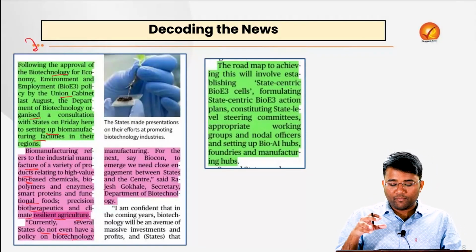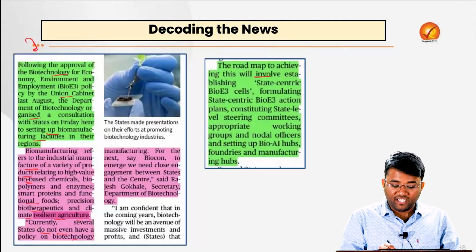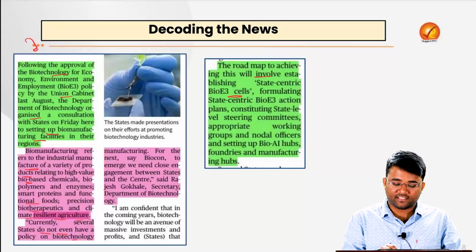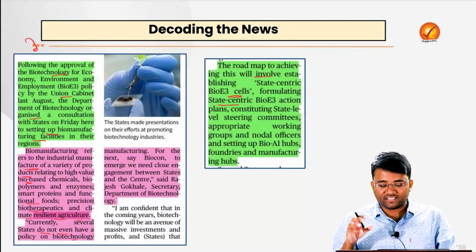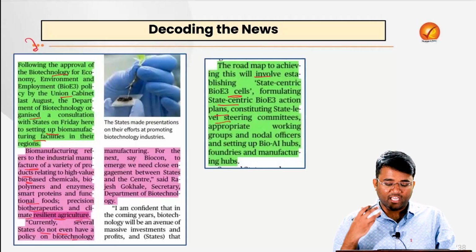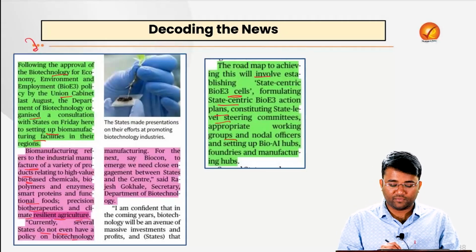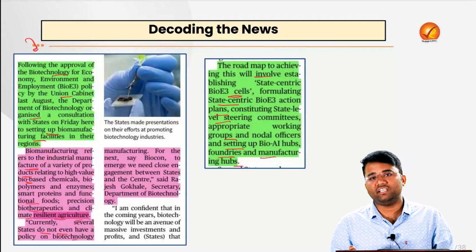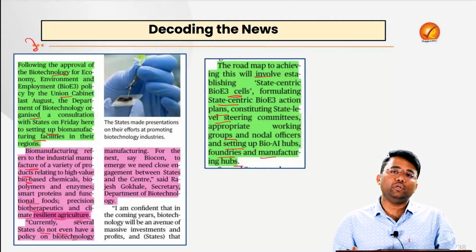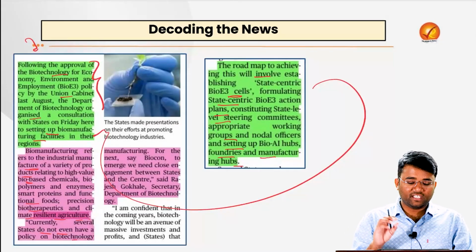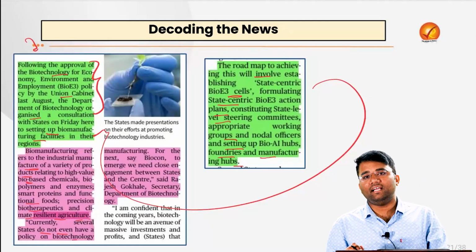And the roadmap to achieve this will establish state-centric Bio E3 cells, and the formulation of state-centric Bio E3 action plans constituting state-level steering committees, appropriate working groups and nodal officers, and setting up of Bio AI hubs, foundries and manufacturing hubs in the state itself, which will look after the overall functions of biomanufacturing across the environment, employment as well as economy.